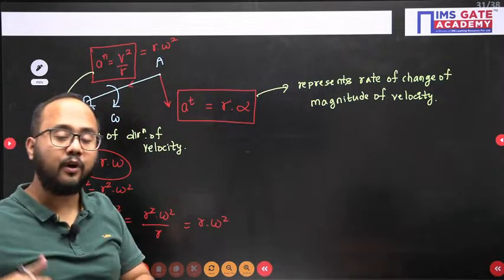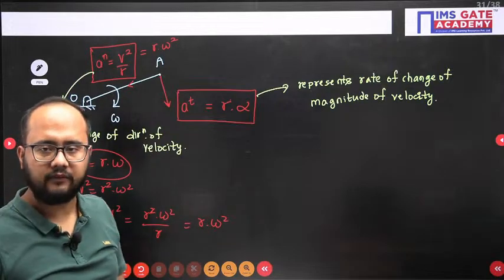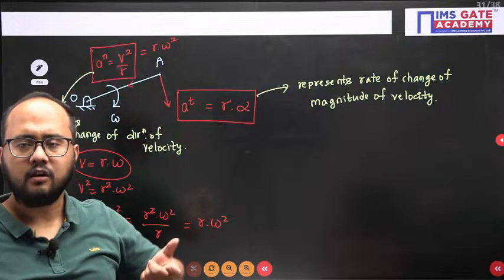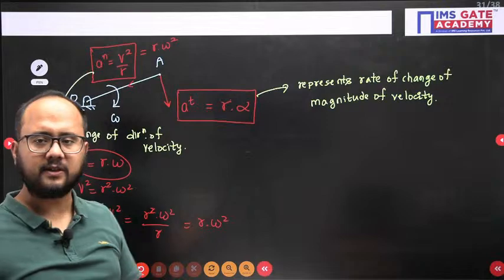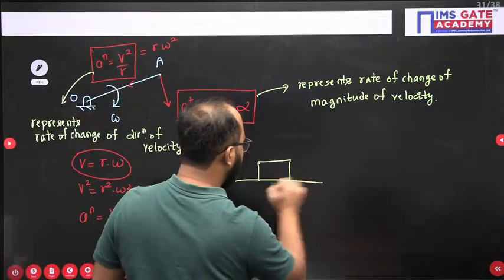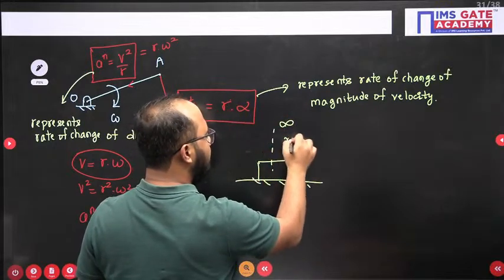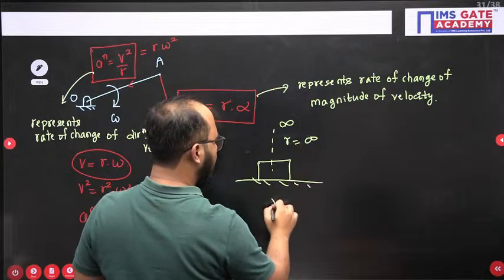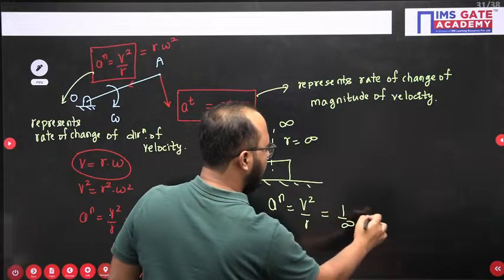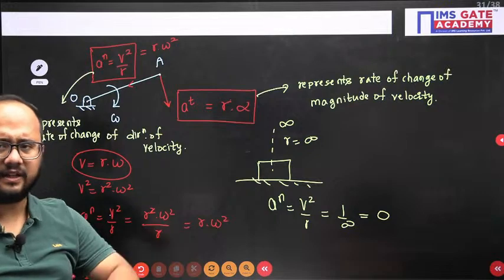Now if any body is moving with a constant direction, let's suppose pure translation, what about the normal component of acceleration? It will be 0. Very basic point. Another logic I can give you: if the body is sliding, we say the point of rotation is at infinity, so the radius will be infinity. If you write the normal acceleration component V square by R, 1 by infinity is what? 0. So this much I think basics you should know.